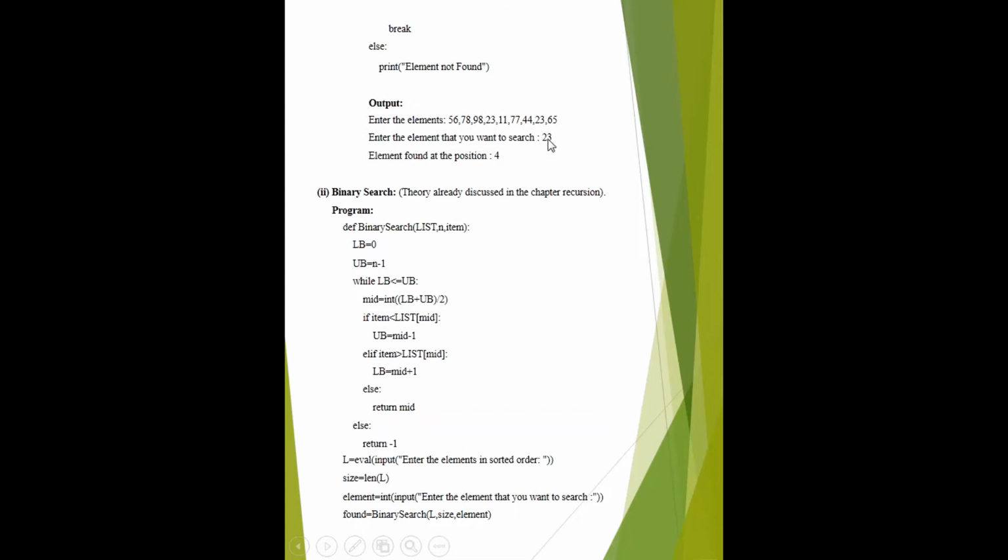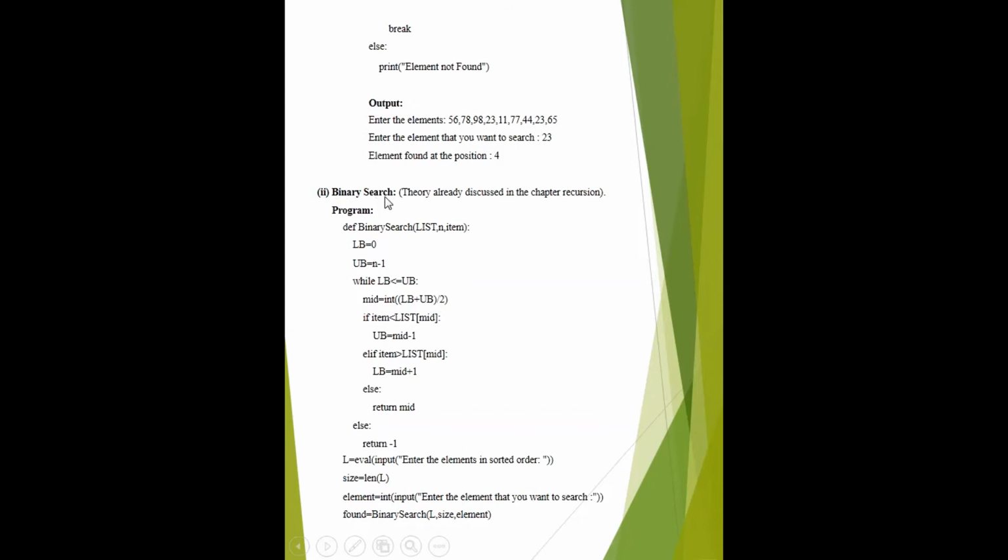Then the if condition becomes true, and when the if condition becomes true, we come out of the loop with the help of break, and the position of the element 23 is returned. It is 0, 1, 2, 3, but here we have used i plus 1, so it becomes 3 plus 1, 4. This is linear search. In linear search we just compare with each element present in the list until we find the element or the list is finished.